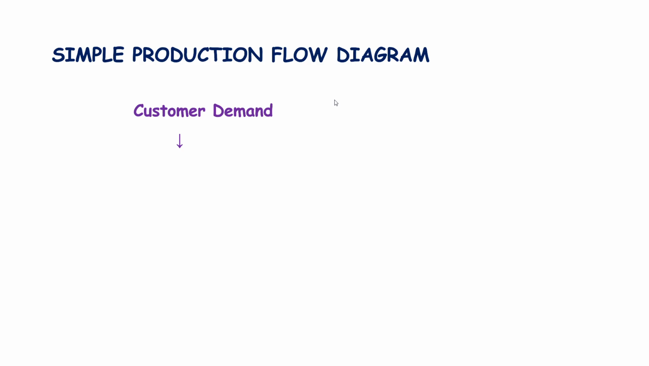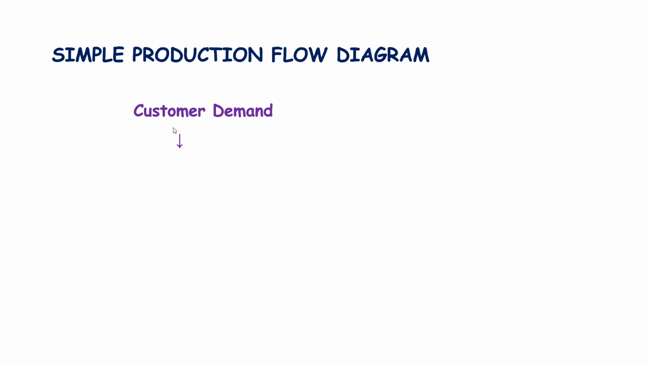Okay, let's see a simple production flow diagram. See, again and again, I'm repeating the same thing. In all these slides, you can see the flow of supply chain only. I'm doing this so that you get to know that production is a part of supply chain management, and without supply chain management, production cannot take place.